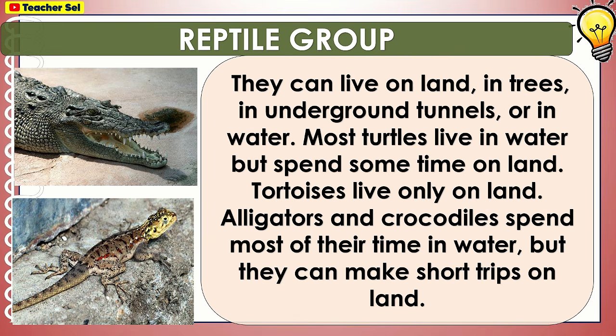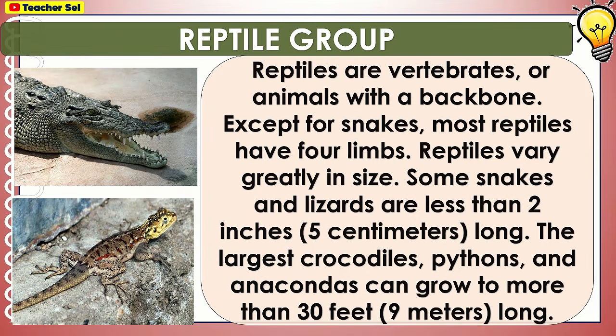Most turtles live in water, but spend some time on land. Tortoises live only on land. Alligators and crocodiles spend most of their time in water, but they can make short trips on land. Reptiles are vertebrates, or animals with a backbone, except for snakes. Most reptiles have four limbs.